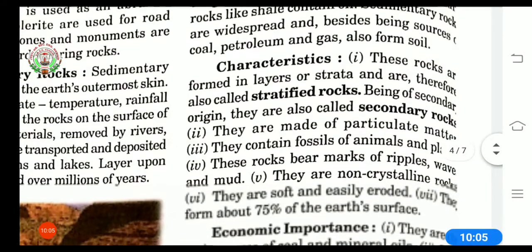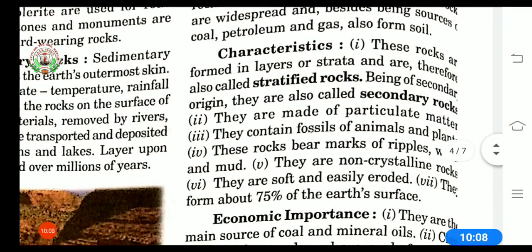Now we'll discuss some characteristics of sedimentary rocks. First, these rocks are formed in layers or strata. Strata means layer of material, and they are therefore also called stratified rocks. Means as we have got to know, these sedimentary rocks are made in a form of layer upon layer, and they are deposited over millions of years. So as they are in a form of layers or strata, they are also called stratified rocks.